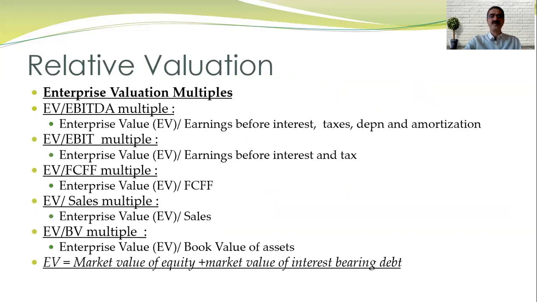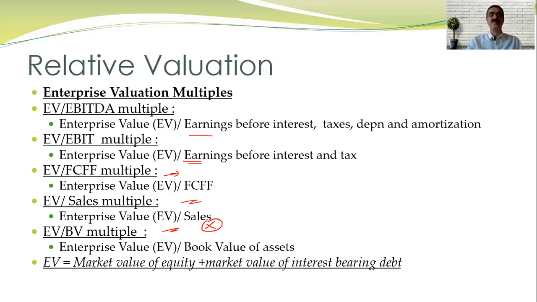Now we come to enterprise valuation method. So these are the valuation methods where we find out the enterprise value. There also we find out the firm value. EV upon EBITDA multiple, so enterprise value upon earning before interest, depreciation and amortization. EV upon EBIT, earning before interest and tax. EV upon FCFF, this is also a very good method. EV upon sales multiple, then EV upon book value. This is not used majorly. So this is what we use.